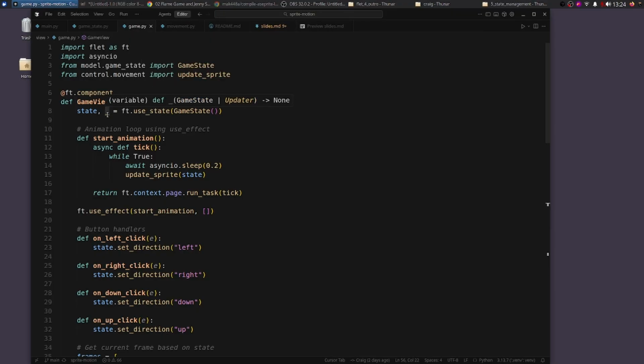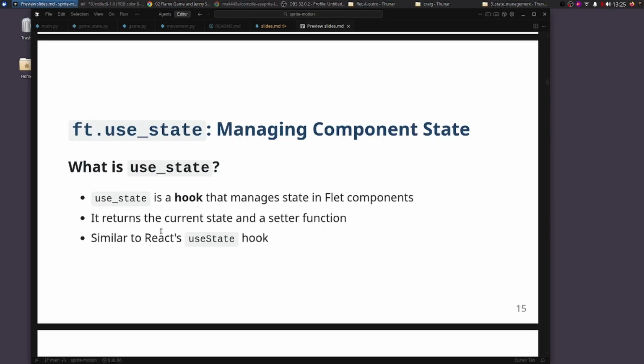So this underscore is a variable. We don't have a setter. We're not using a setter in this. So this ft useState, and it's holding the game state, which is a Python class. So the useState has the current state and a setter function, which we're not using. It's similar to React's useState hook.